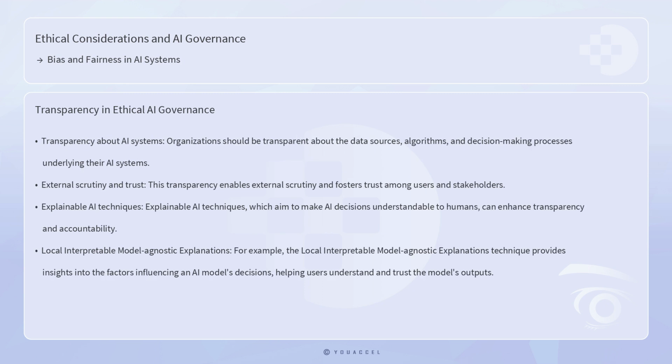Transparency is a key component of ethical AI governance. Organizations should be transparent about the data sources, algorithms, and decision-making processes underlying their AI systems. This transparency enables external scrutiny and fosters trust among users and stakeholders. Explainable AI techniques, which aim to make AI decisions understandable to humans, can enhance transparency and accountability. For example, the Local Interpretable Model-agnostic Explanations technique provides insights into the factors influencing an AI model's decisions, helping users understand and trust the model's outputs.